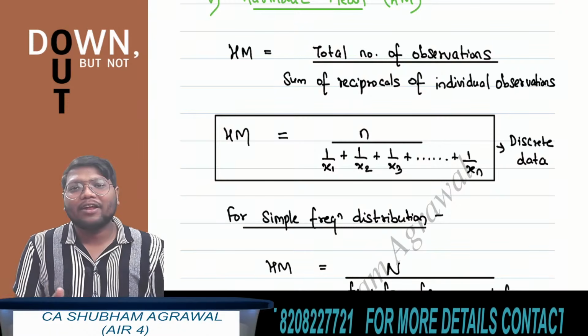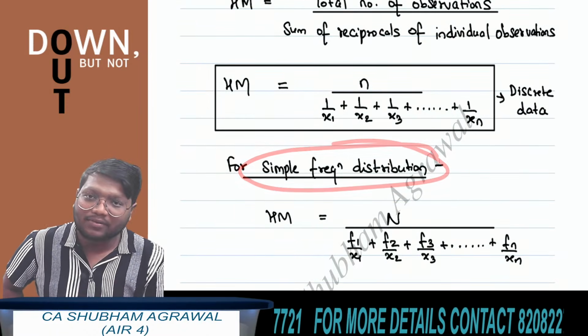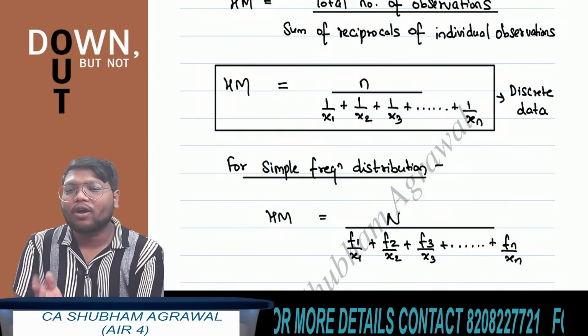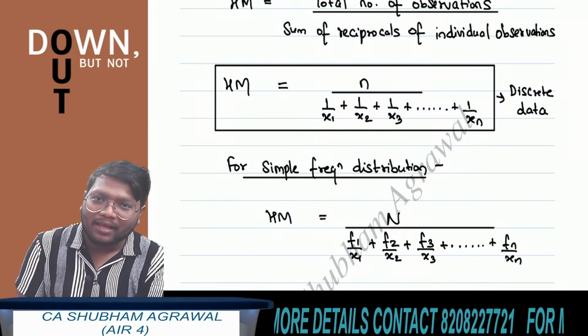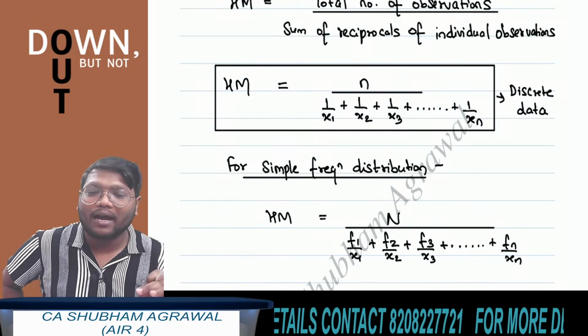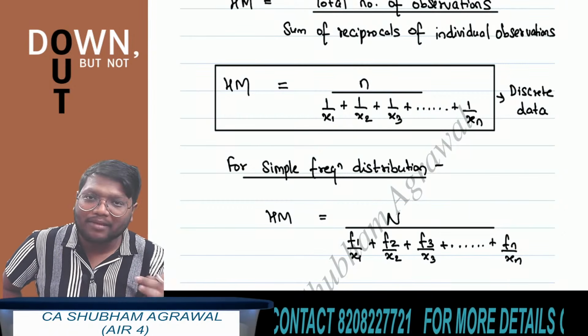If a simple frequency distribution is given, then how to find harmonic mean? Instead of small n, what do we write in the numerator? Capital N. And what will come in the denominator? Summation of fi by xi.